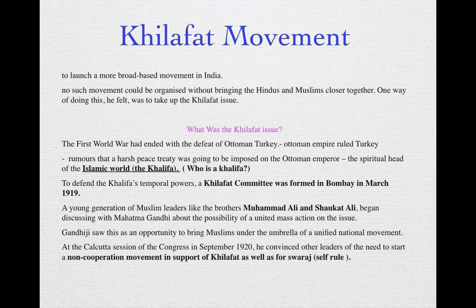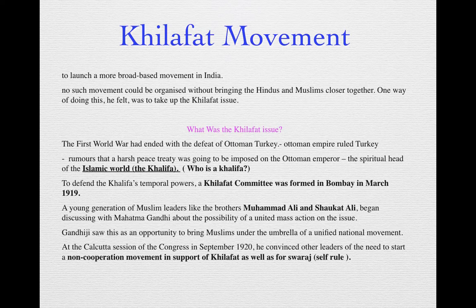So your Islamic world's religious head is known as the Khalifa. I've written a question here also, it can come for 1 mark: who is a Khalifa? Khalifa means he is the spiritual head of the Islamic world. The spiritual head of the Islam religion, the main religious guru, is known as the Khalifa.